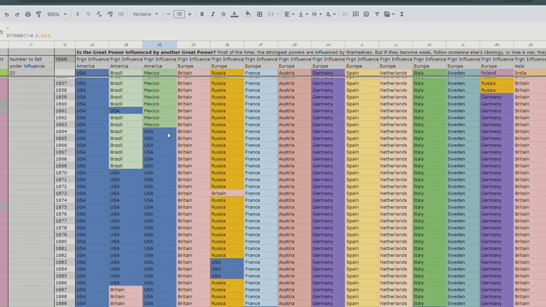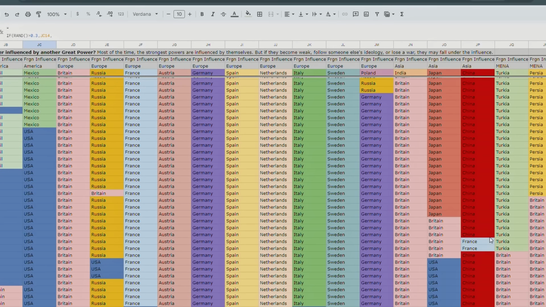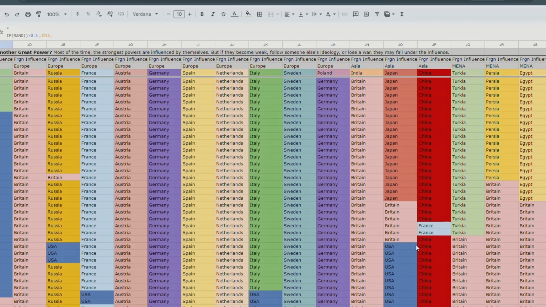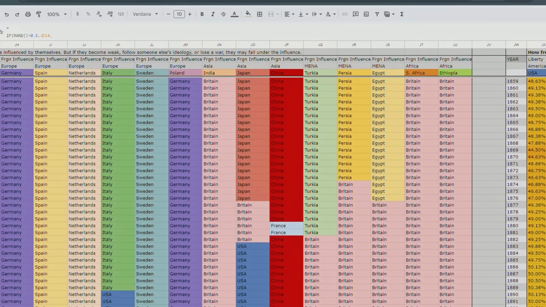Which might be a dictatorship if America is a dictatorship. So through this system, major great powers can influence the lesser powers, right? If we go to France, look at that. So France managed to gain control over China around 1880.